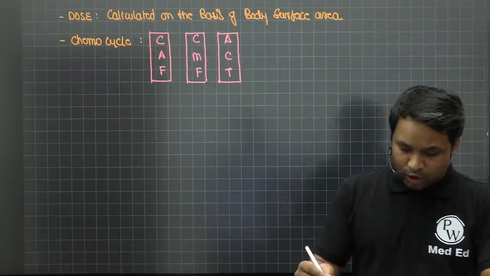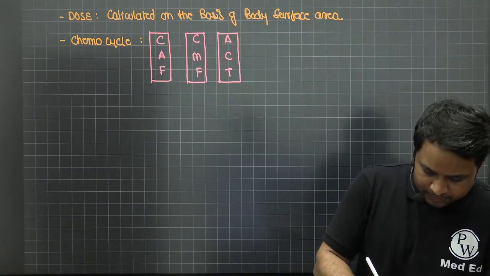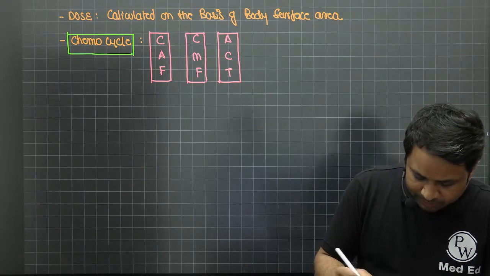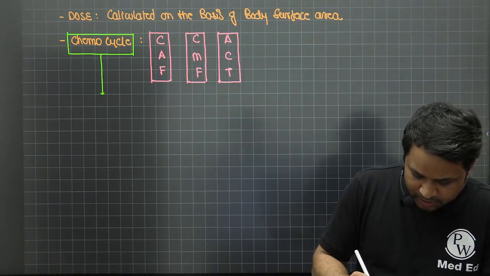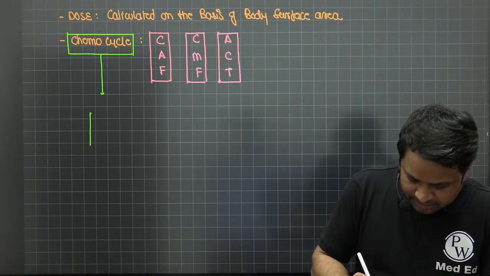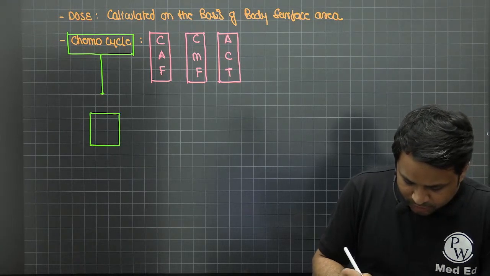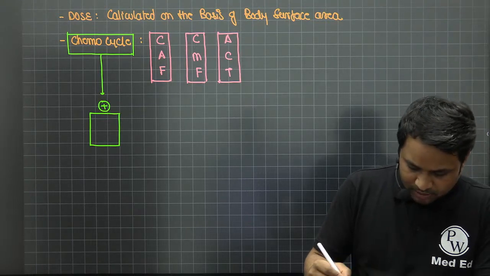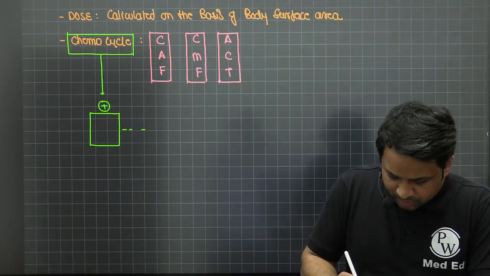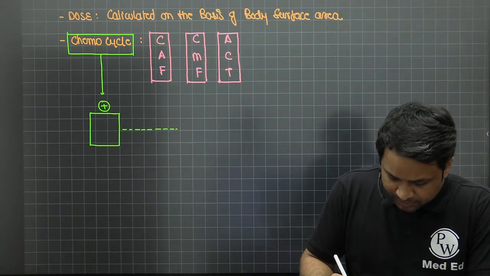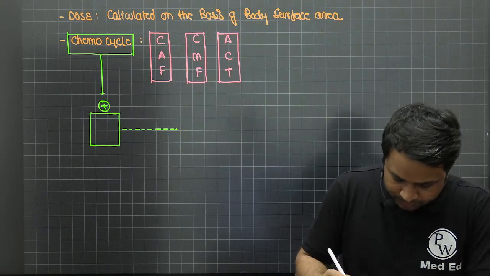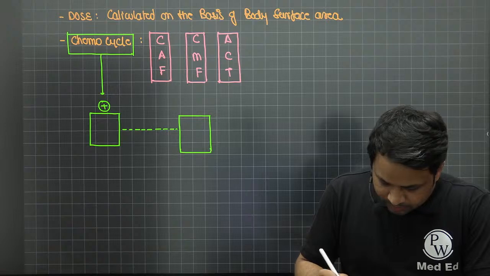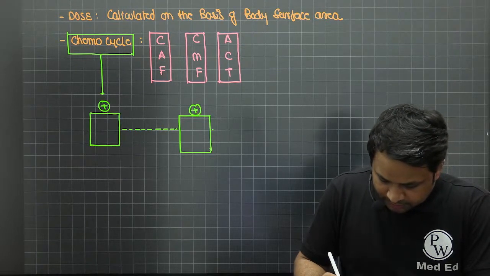So what do you mean by this chemo cycle? It is the day the patient comes to the hospital. Let's say this is the day the patient comes to the hospital, and there is a window period between the visits, and then the patient comes back again for a second visit, and goes back again.